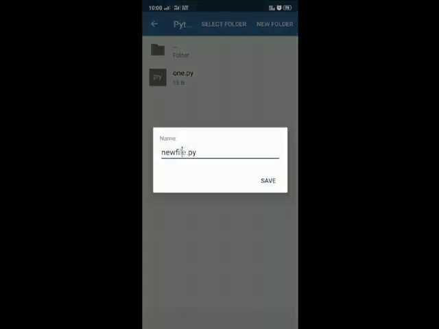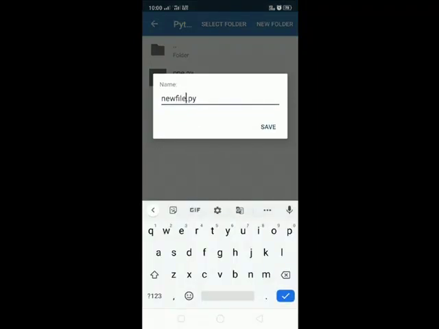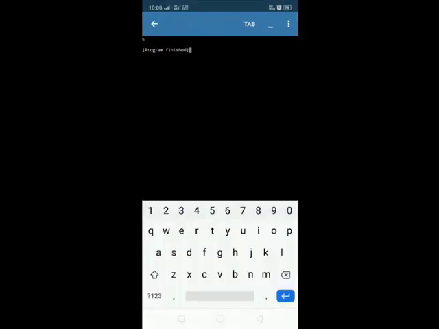Now give the file name. So this is my second program, so I just want to give the file name as 2.py. I already told you that .py is compulsory for all the Python programming files. So click on save. Now I want to run the code. Just click on this yellow color icon. So the output is 5.